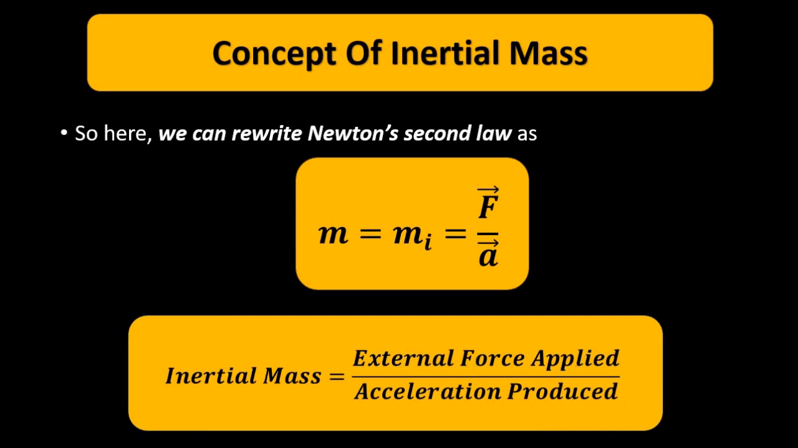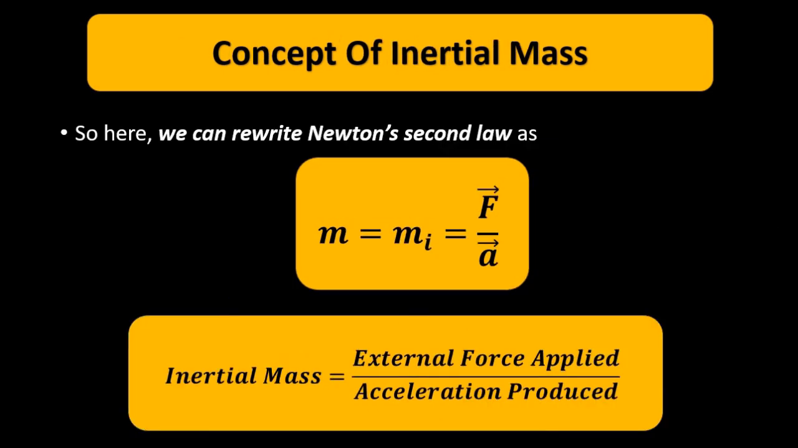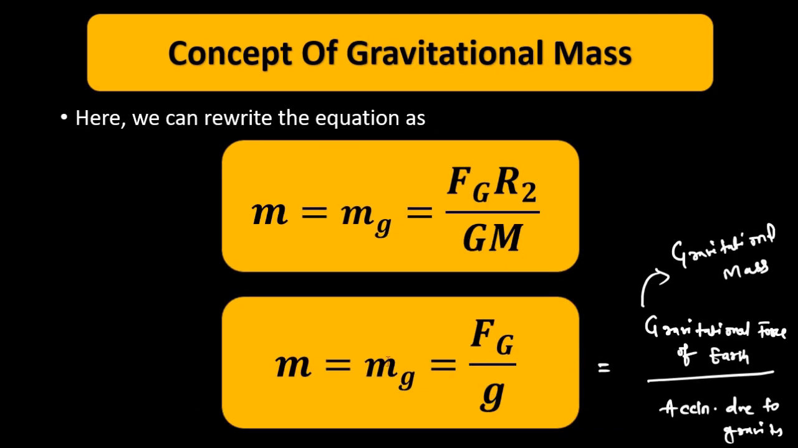Any force other than the gravitational force acting on the object, this force can be because of a man, machine or anything. But when the gravitational force of Earth comes into play and acceleration due to gravity comes into play, that ratio is the gravitational mass of the object. So here I am representing inertial mass with m subscript i, and gravitational mass as m subscript small g. This is the gravitational mass.